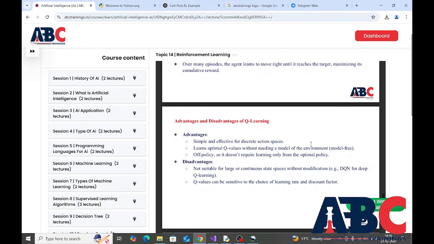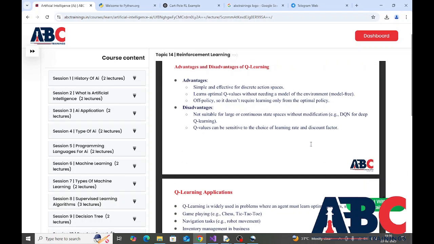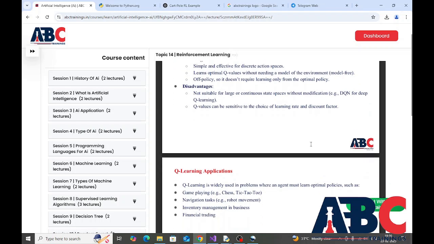Advantages and disadvantages of Q-learning. Advantages: simple and effective for discrete action spaces, learns optimal Q values without needing a model of the environment, model free, off policy so it doesn't require learning only from the optimal policy. Disadvantages of Q-learning: not suitable for large or continuous state spaces without modification, for example DQN for deep Q-learning. Q values can be sensitive to the choice of learning rate and discount factor.